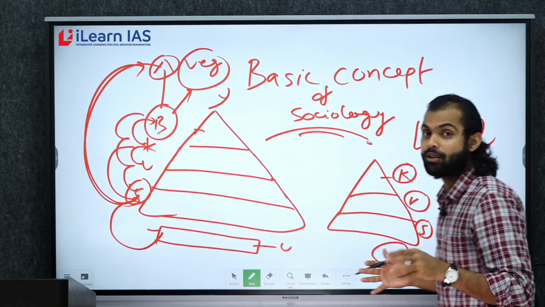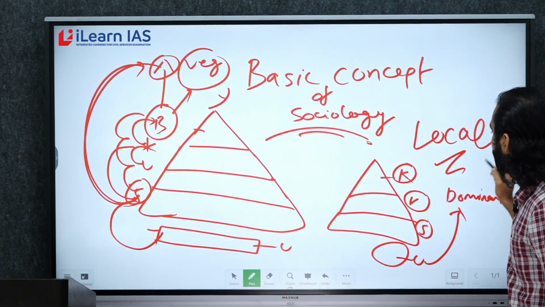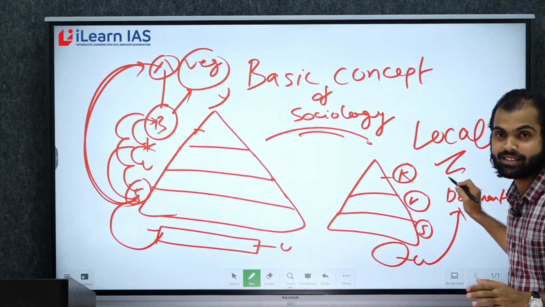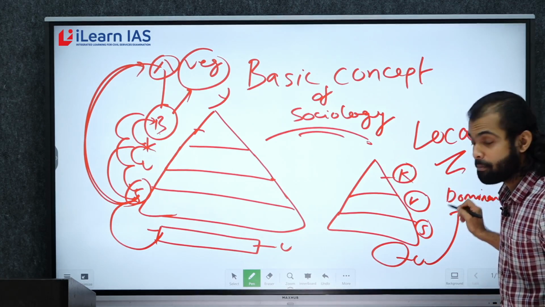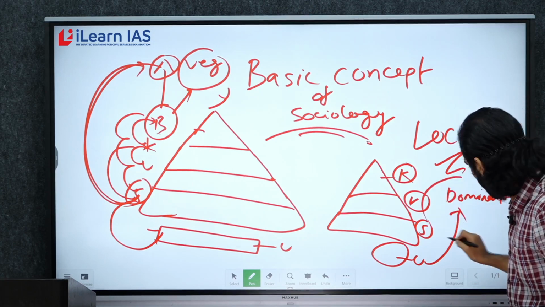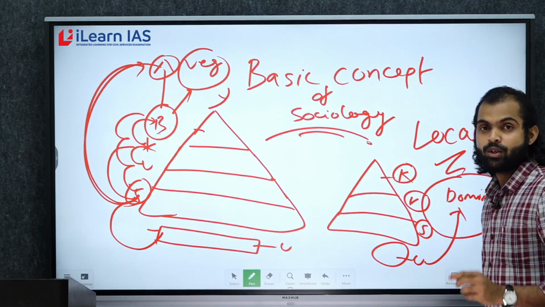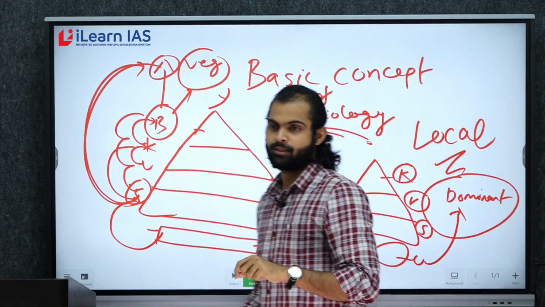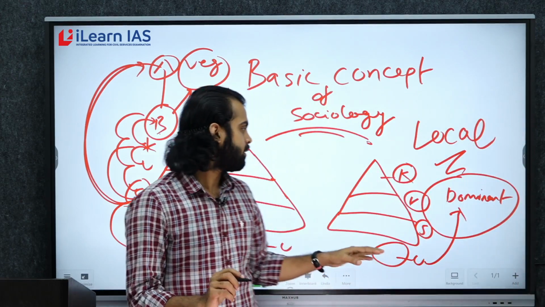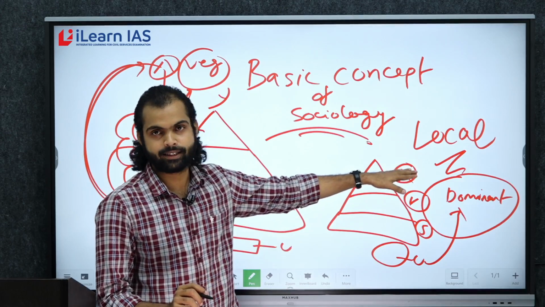And the last one, but not the least, is local Sanskritization, which means that lower caste people are trying to follow the dominant caste people's rituals, values, and things. So this is what we call local Sanskritization.